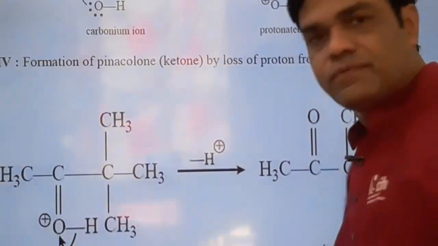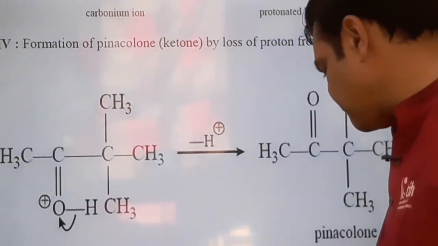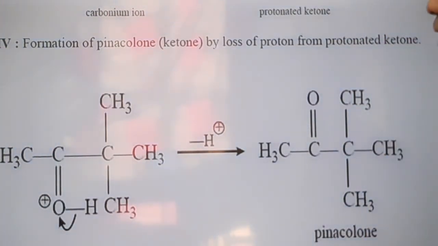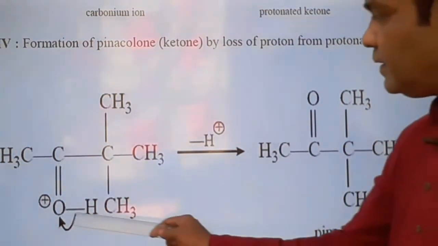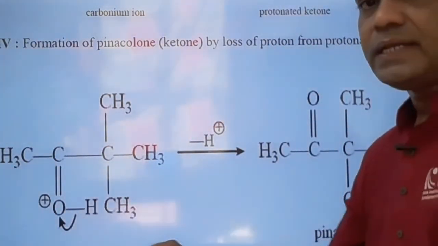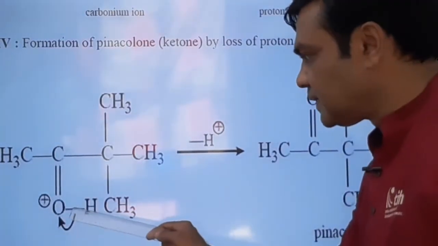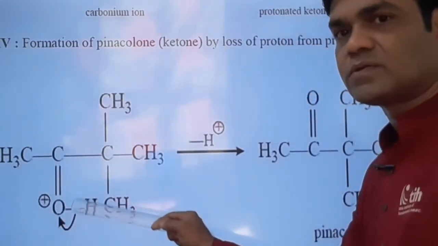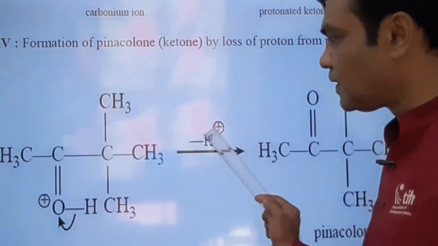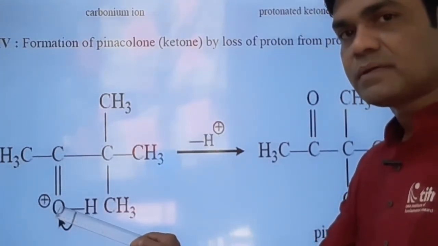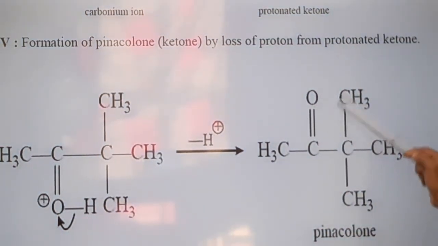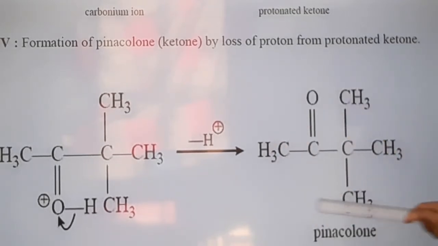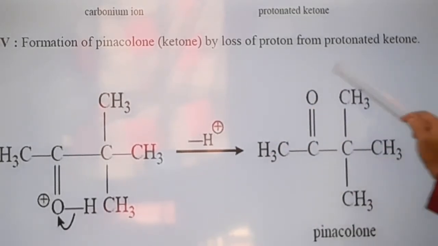So in the final step, the 4th step, what happens? See. In the last step, deprotonation takes place. Being deficient, oxygen will gain its lone pair from the hydrogen, and there is a loss of H positive ion, loss of proton takes place. H positive is lost. Oxygen gains its lone pair, and we get this ketone. What is the name of this ketone? It is pinacolone. Common name is pinacolone, or you may simply say ketone.